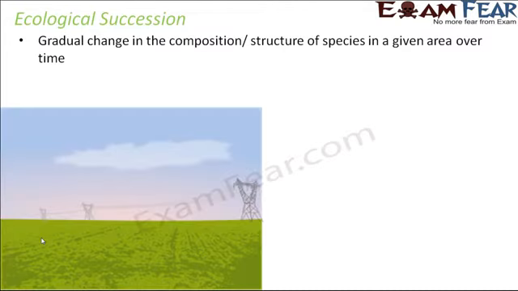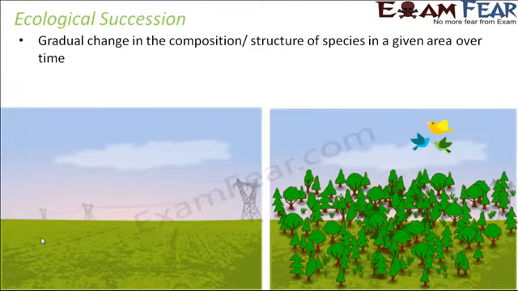So there are so many changes that might take place with the species of a particular area. Let us suppose this is an area which was somewhat like this once upon a time. It was all green everywhere and all open, and you do not see a lot of animals over here. But over a period of time, this change happened. So many plants grew up in that area. We see birds, we see different animals. So almost this area turned into a forest kind of structure. So much development happens. Nobody planted trees out there, but it just happened over a long period of time. So this kind of gradual change is known as ecological succession.